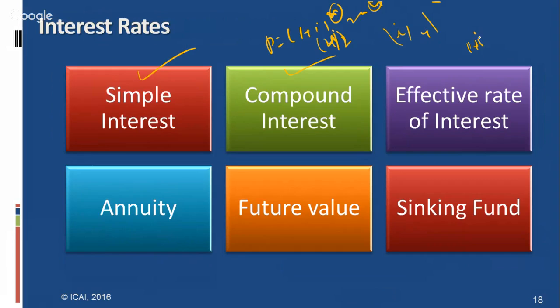What is the effective rate of interest? It is 1 plus i whole to the power of n, minus 1. They have to find the effective rate of interest using this simple formula, 1 plus i whole to the power of n. Then you can find the effective rate of interest value. Then the annuity applications are also here. In the annuity regular, or annuity immediate, the payment or receipt is at the end of the period; when the payment is at the beginning of the period, this is called annuity due.